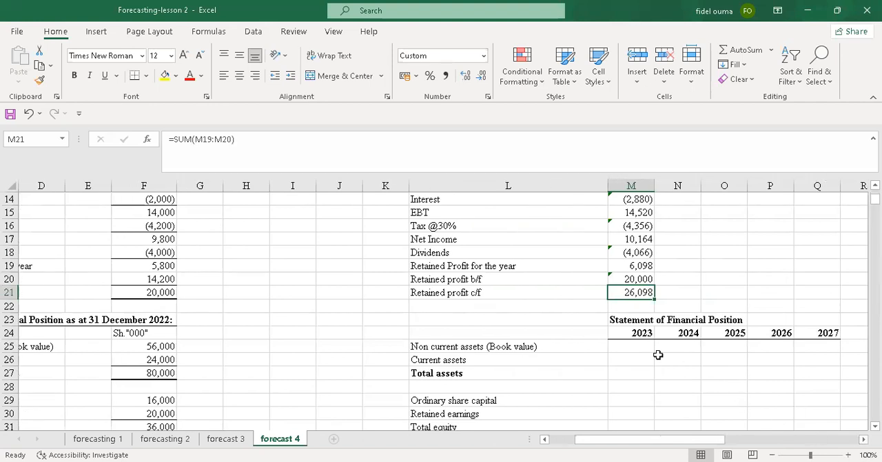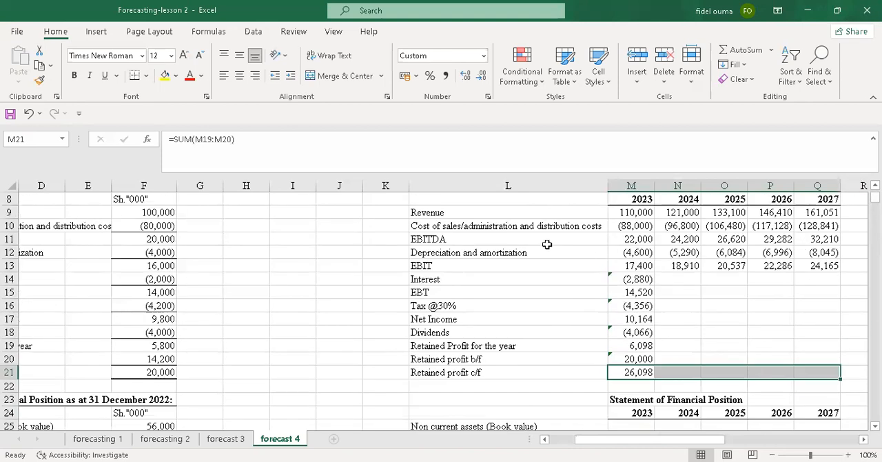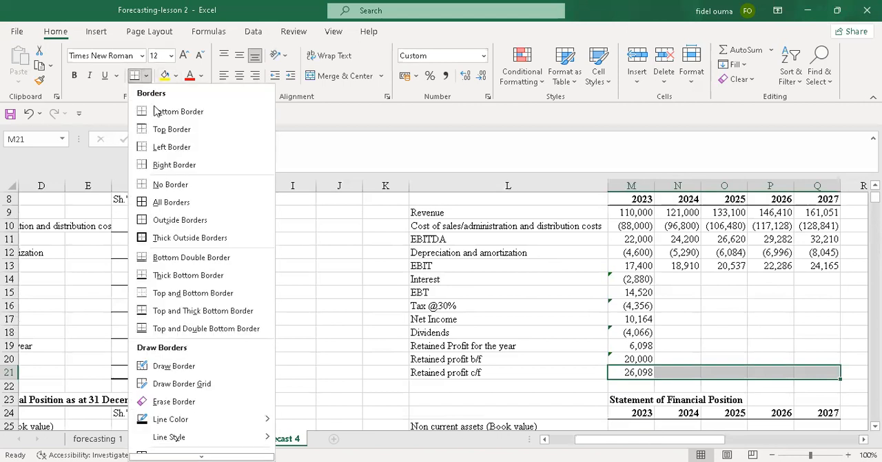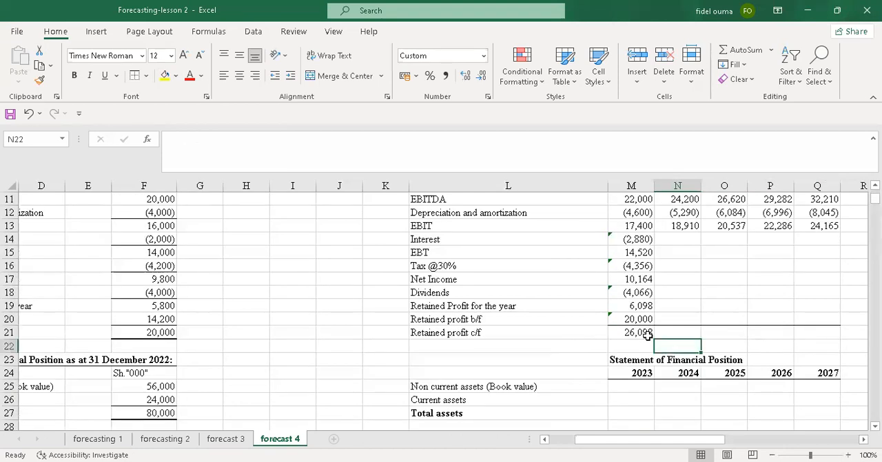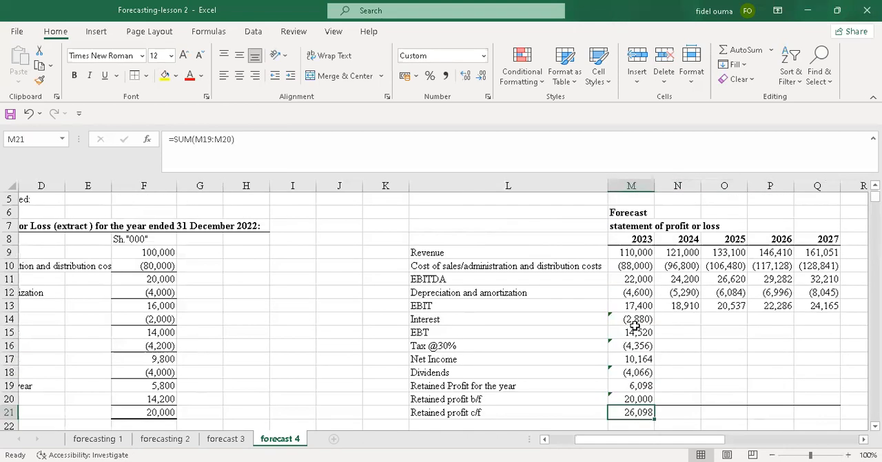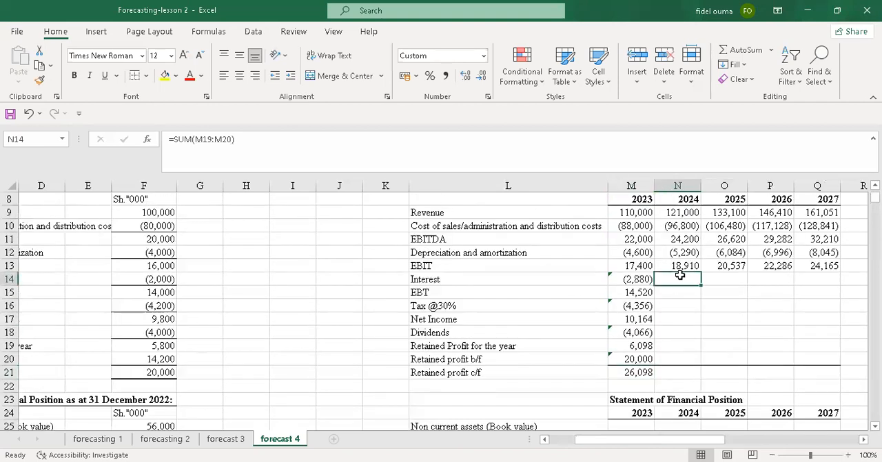And this is what I will do. I'll create a bottom border. So let me just highlight this so that I create a top border there. Yeah, top border there. So with this now, I have the retained profit carried forward. And this retained profit carried forward will enable me to know the long-term debt. For this, I can't continue with the interest because this interest is 10% of the previous year's long-term debt. And that long-term debt, we are told, is the balancing figure.